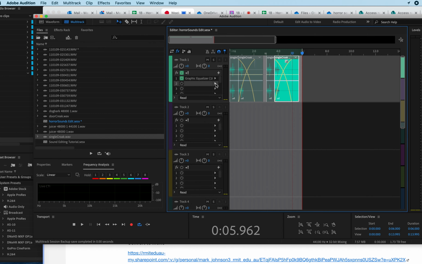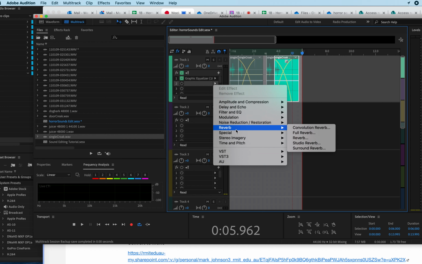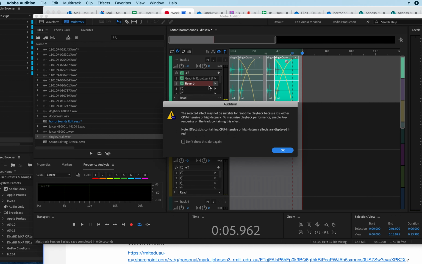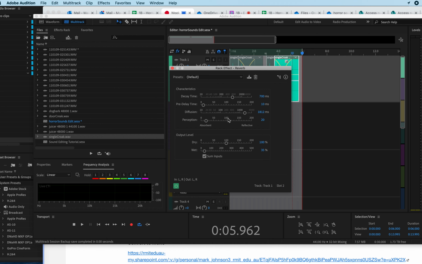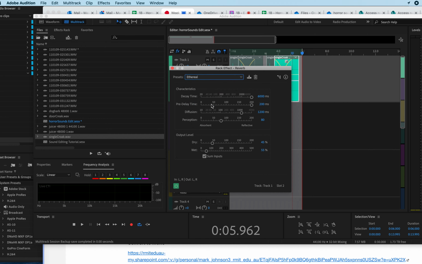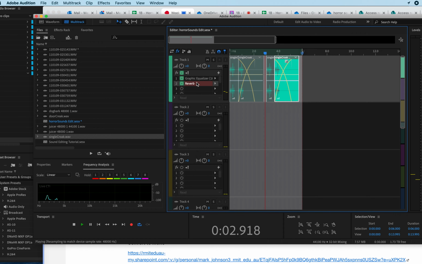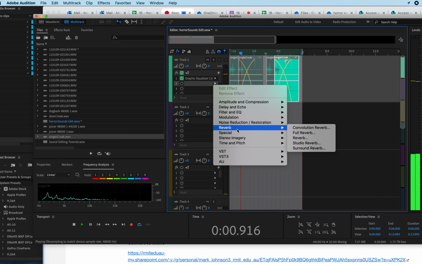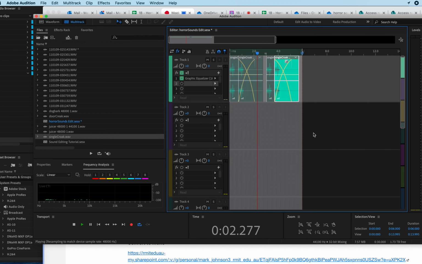So I'll see if there's any outdoor or any more effects reverbs. Ethereal. See what that sounds like. Not quite. A bit too spacious. Doesn't sound like the great outdoors to me. So again, you can keep trying this. I'll just try full reverb.